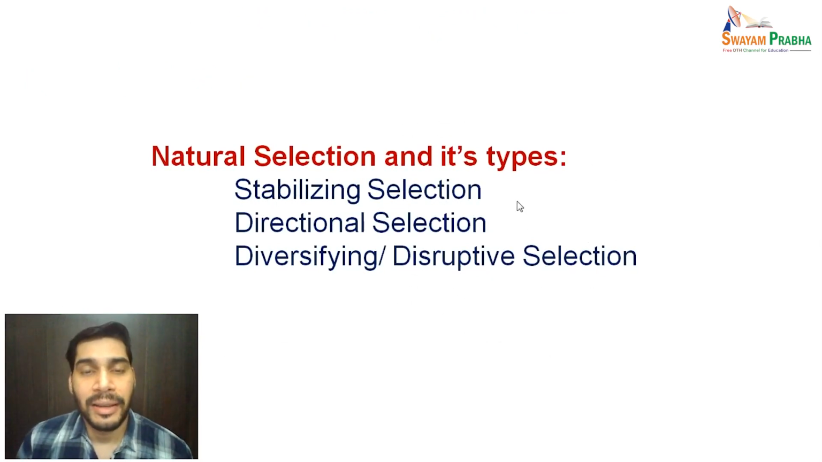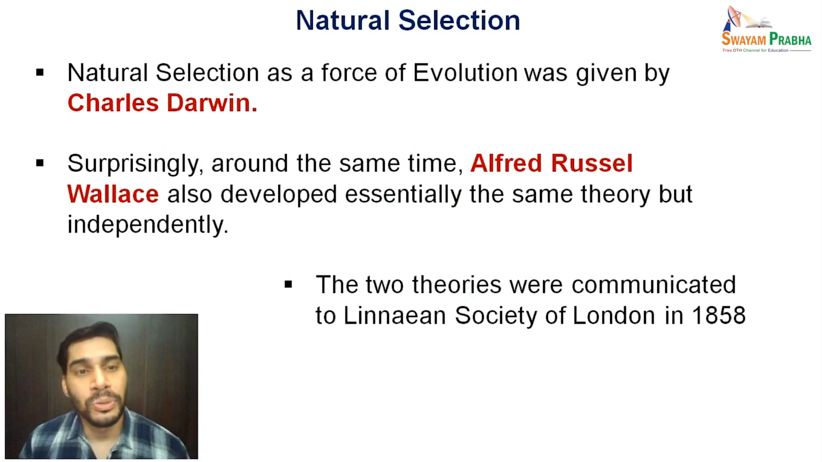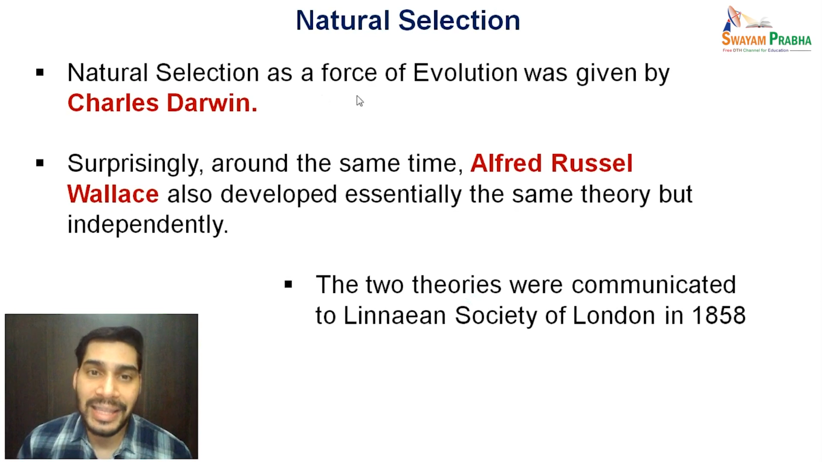Natural selection is of three types as I just mentioned, and these three types have been named stabilizing selection, directional selection, and the third one diversifying or disruptive selection. So before we move ahead with these types of natural selection, let me just quickly recapitulate what we have already learned about natural selection in our previous lectures. Natural selection as a force of evolution was given by Charles Darwin. You are all aware of the theory of origin of species by natural selection as given by Charles Darwin.